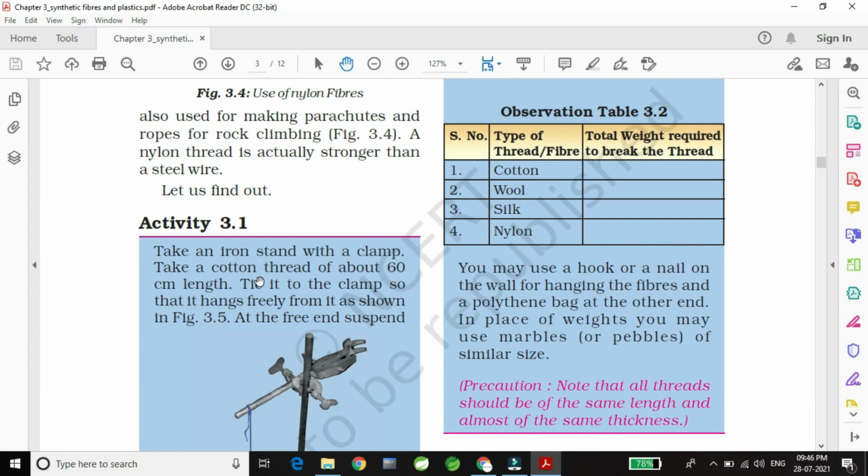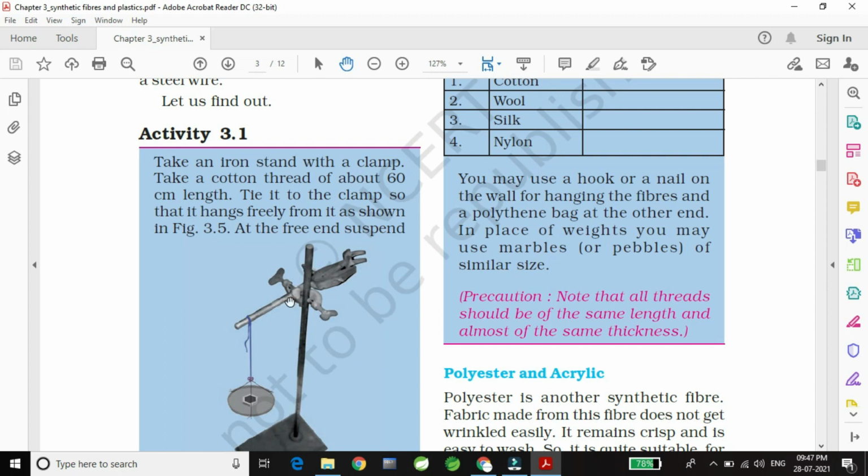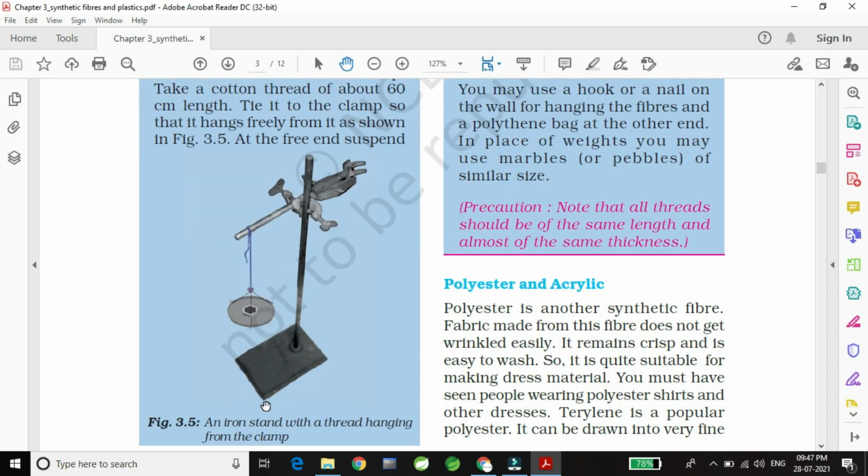So let us find out. This is an activity. Take an iron stand with a clamp. Take a cotton thread about 60 cm in length. Tie it to the clamp so that it hangs freely from it, as shown in figure 3.5. So the activity is saying we will take this iron clamp stand, take a cotton thread of 60 cm length, tie it to the clamp, and then we will put weight on it. Let us see.